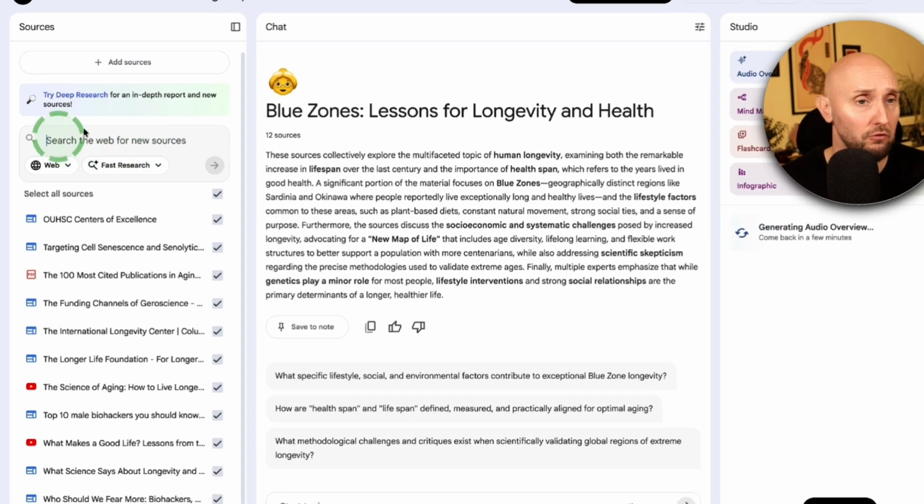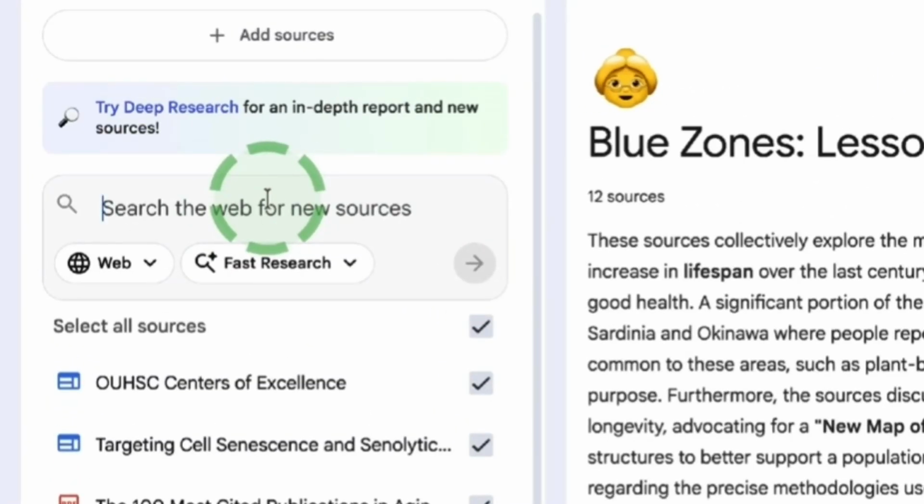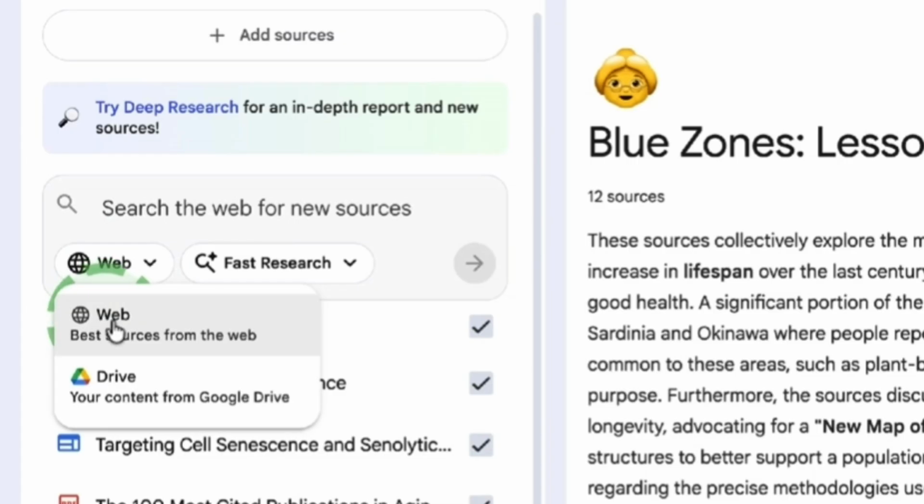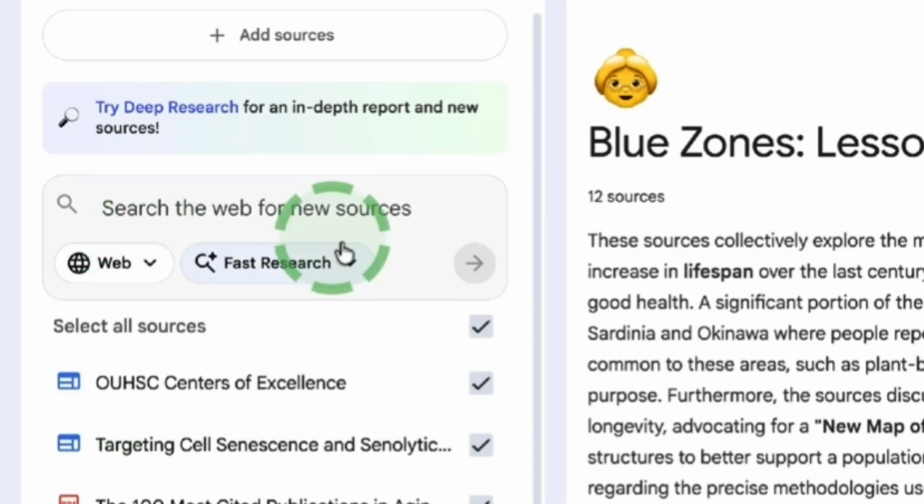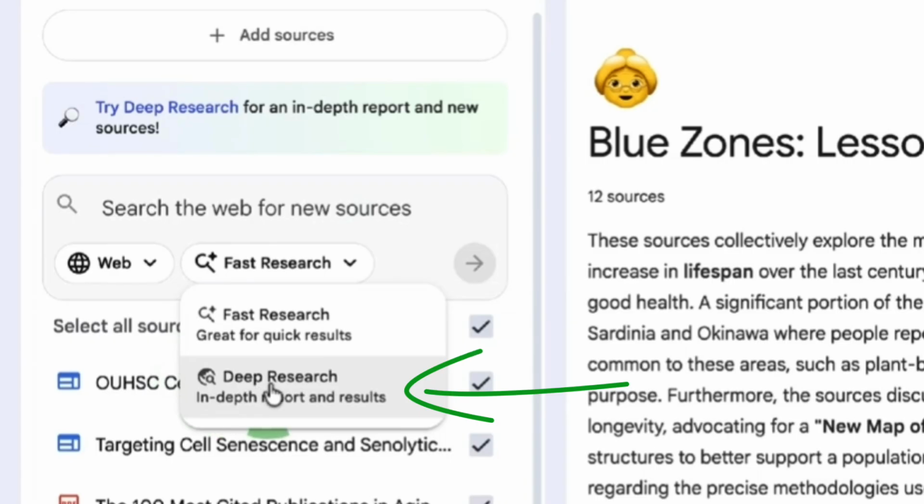Now we also have this option right here to ask NotebookLM to go and find more sources. Now this was here before, but previously you could use this drop down right here to ask NotebookLM to search the internet for you or to search your Google Drive account. That's not changed, but the new update is this option right here. Before we only had one type of research, but now from this drop down, we also have this deep research option.